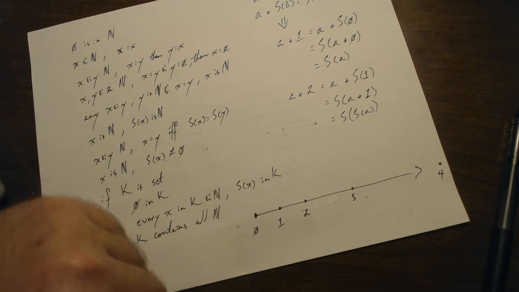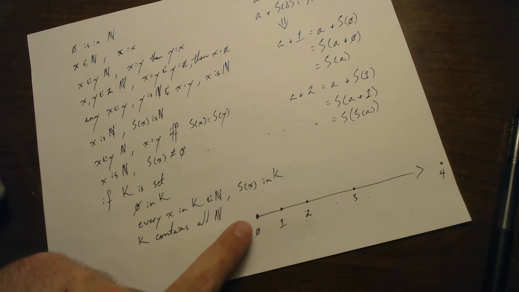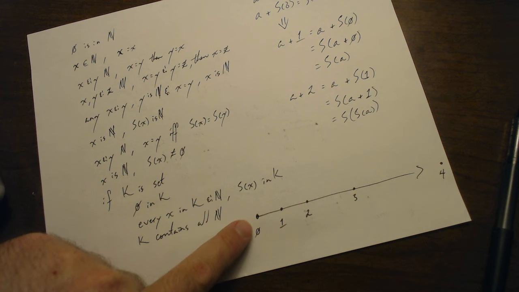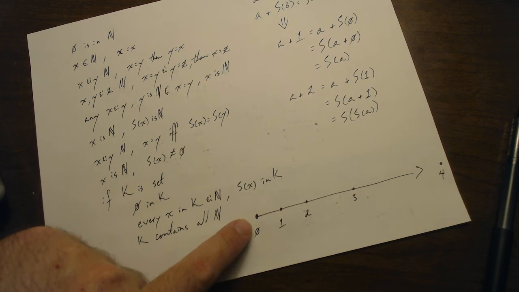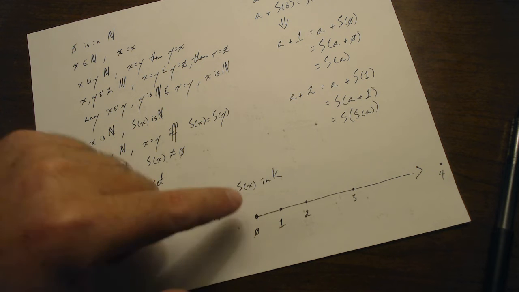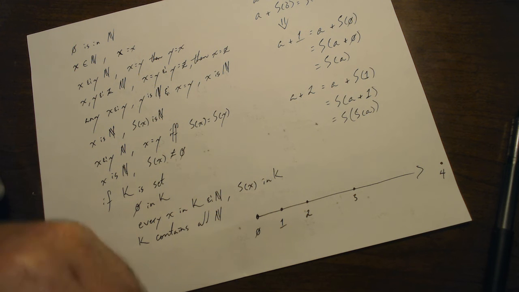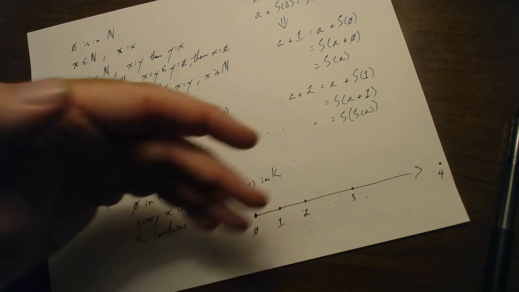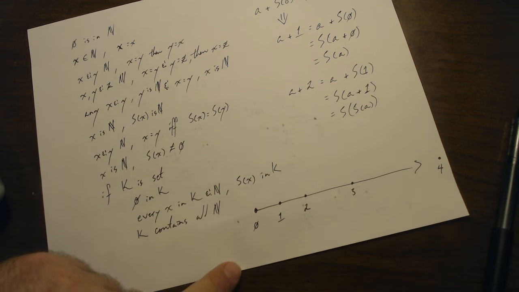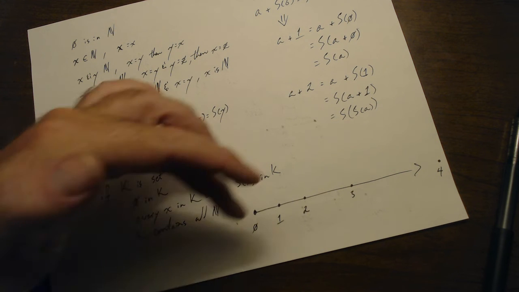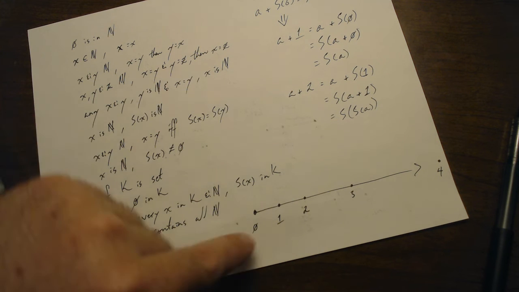Okay, so on this number line here, we start off with 0. That's where we start. And we get 1 just by traveling some distance. Wherever we land, that's 1. Okay? That's a successor to 0. That's true. Any point on this line is a successor to 0. So 1 can be anywhere.